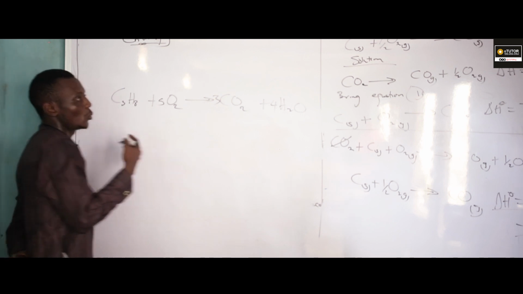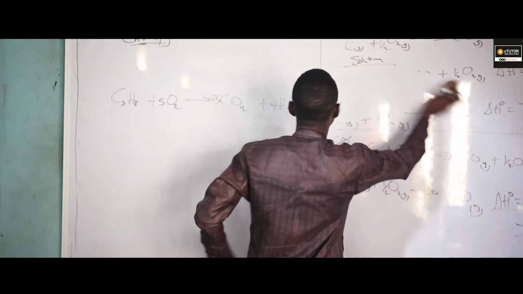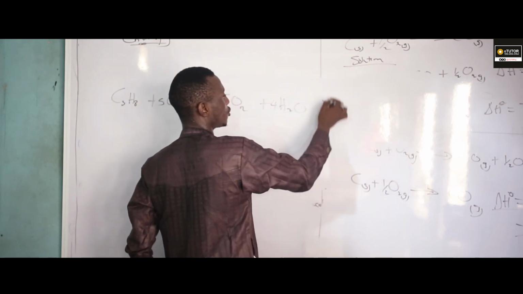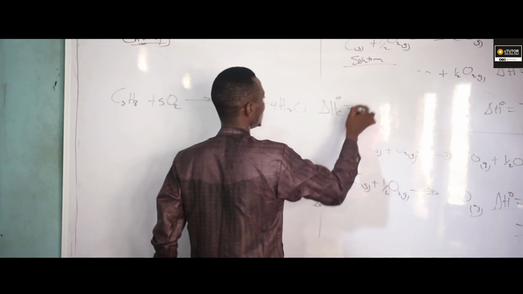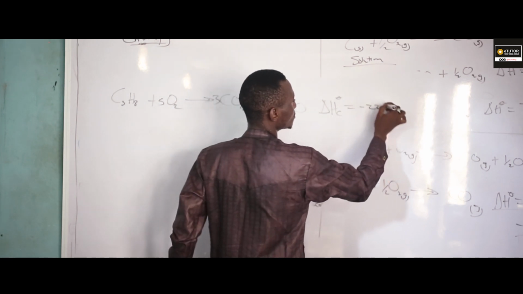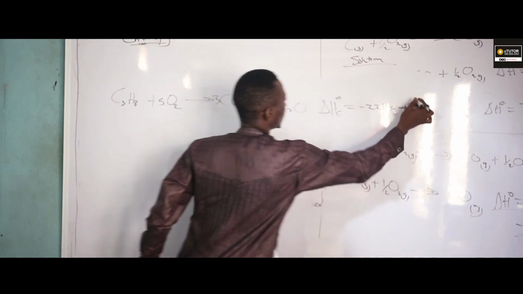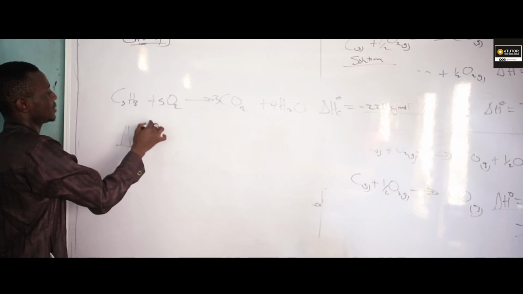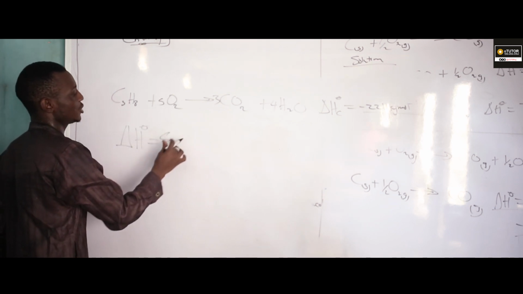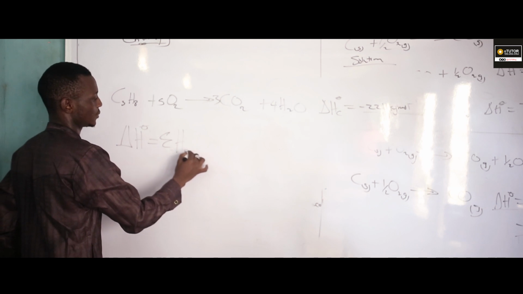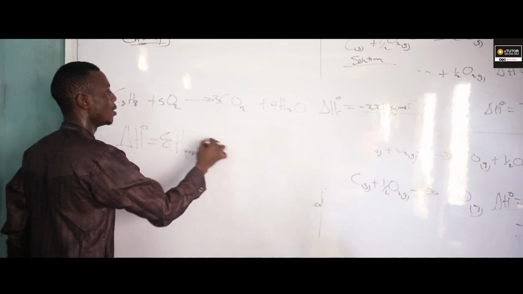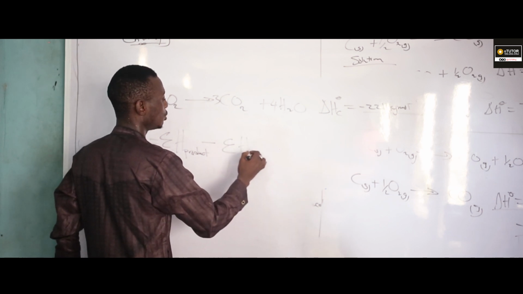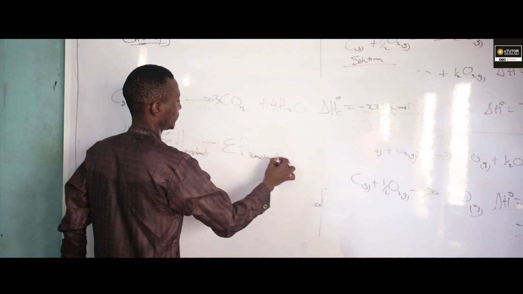Now, we don't know the heat of formation of propane. That's the question. And we are given the heat of combustion of propane, which gives us minus 2211 kilojoule per mole. So now, we know that our change in standard enthalpy equals the summation of each product, or final, minus the summation of each reactant, or initial.